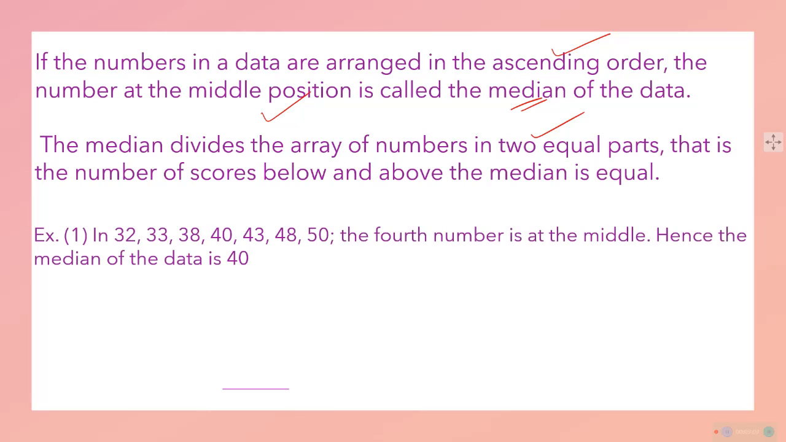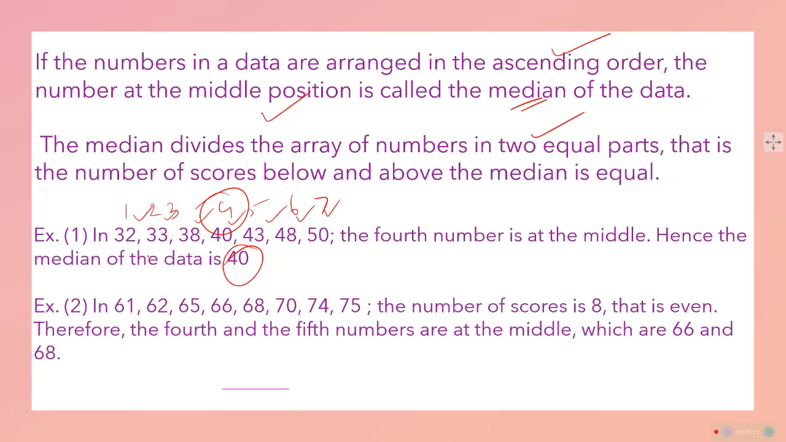Suppose that these are the numbers 32, 33, 38, 40, 43, 48, 50. So we know that 1, 2, 3, 4, 5, 6, 7 data are there. This fourth one is the middle and the fourth data is 40. हम शांत हो गया. 40 is the median. No problem. We are very easy to find out.